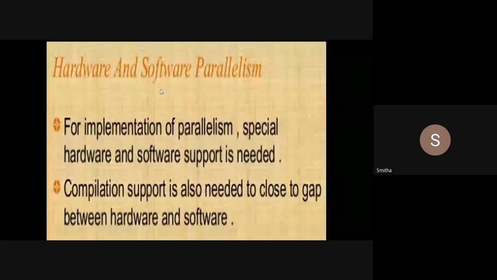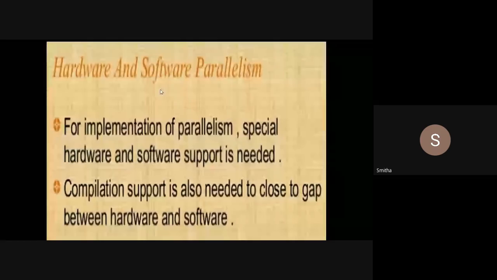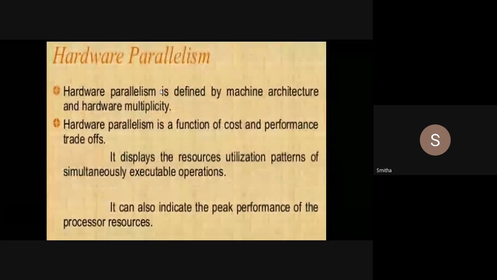Okay, so we know that in order to improve the performance of a system, we have to do some improvement in the hardware as well as software. For implementation of parallelism, special hardware and software support is needed. We have to enhance the hardware as well as software. In between, compiler support is also needed to close the gap between hardware and software. So these are all the things we have to take care of when we want to go for parallelism. Okay, so we'll see, there are many definitions for hardware parallelism.